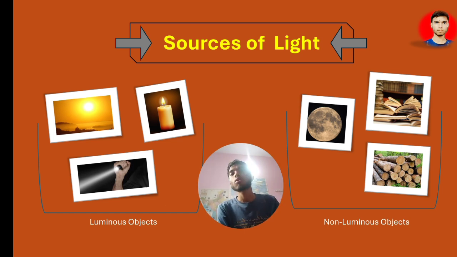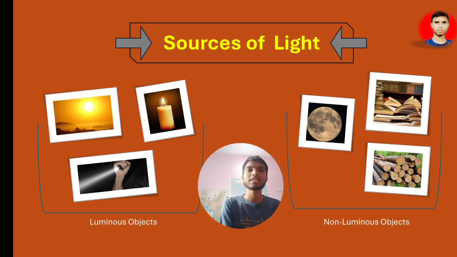A book cannot emit light because it doesn't have any kind of light. Wood also does not have its own light of any kind. They cannot emit light because they don't have any. When it comes to the moon, we need to be clear that it does not have any light of its own. Yes, it is true.